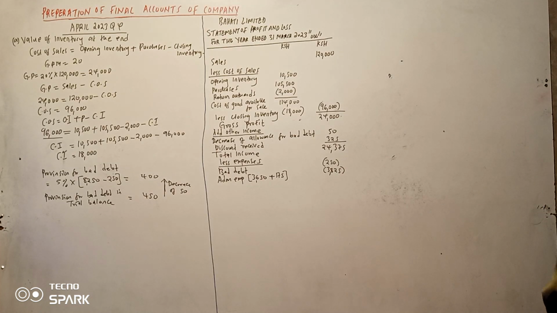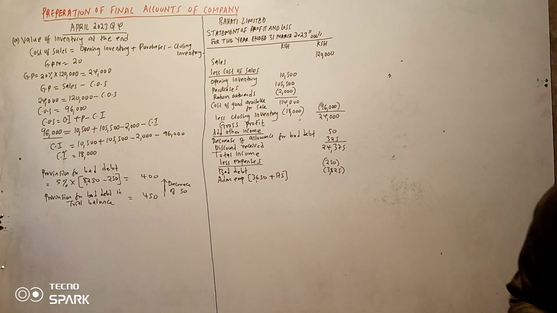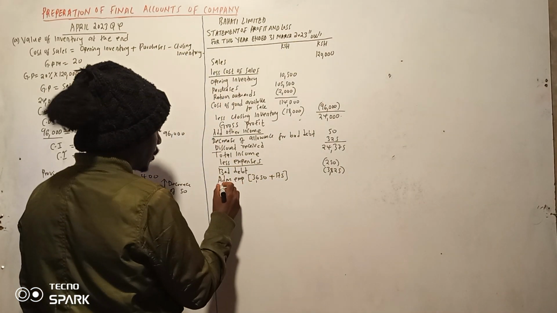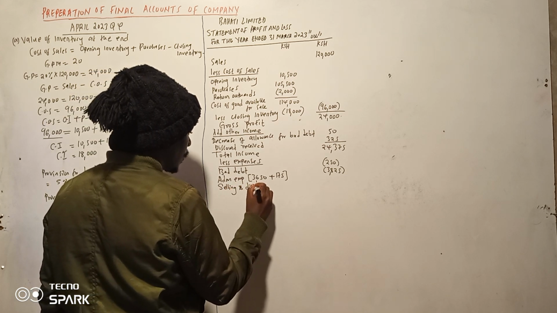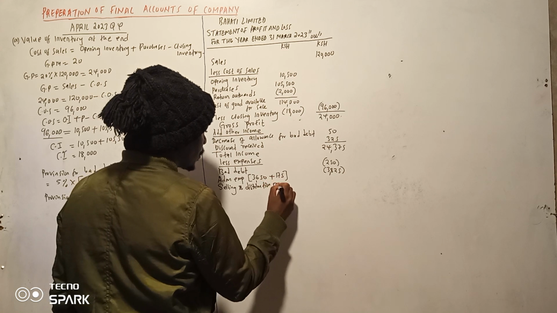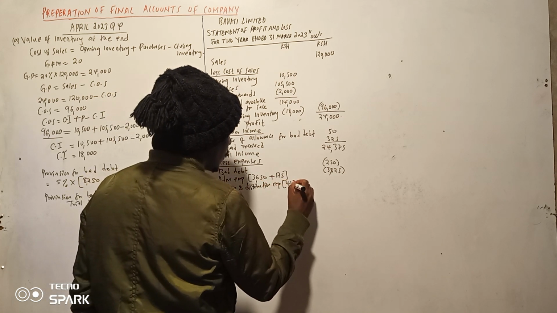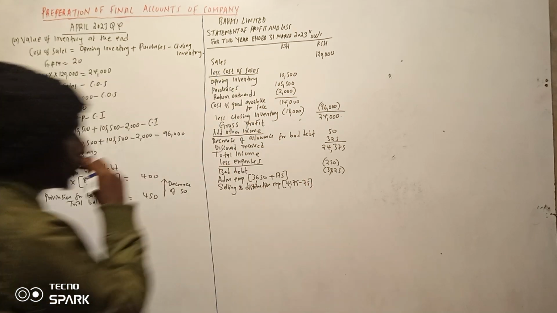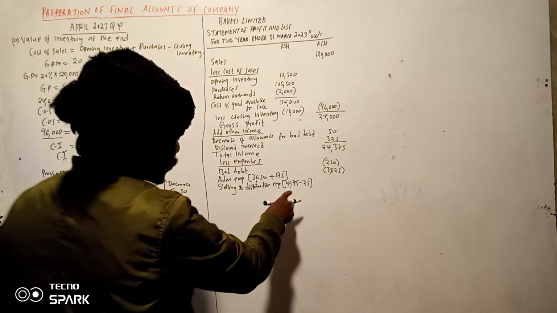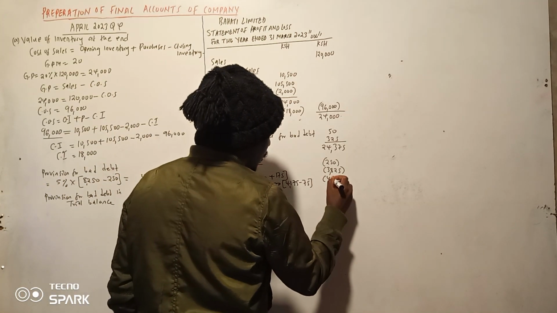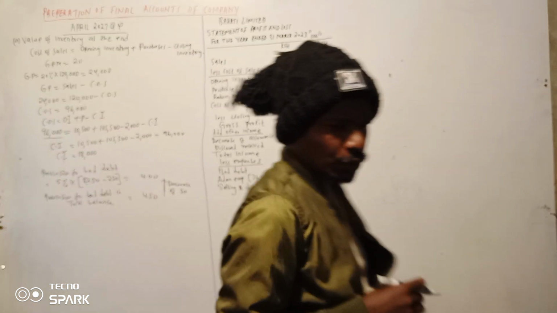Tena tunaendelea, we have selling and distribution expense. So that's a prepayment. So prepayment is supposed to less it of 75. So tunaenda kujua selling and distribution expense in our trial balance ni 4175. So we less the 75. So 4175 less the 75. So hiyo inatoa 75 itabaki 4100. So still additional information. Let's see if we have any other expense.